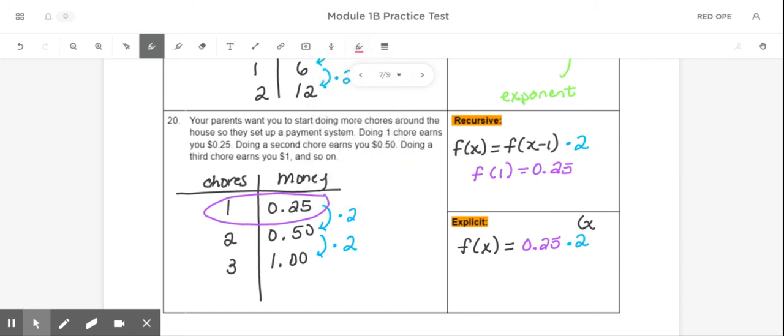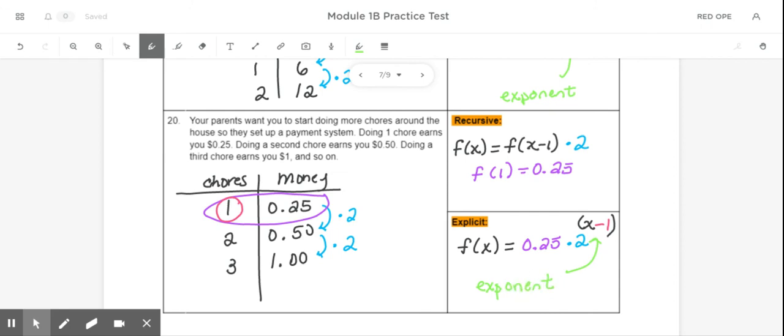And then we need to adjust our input to get back to 0. So because this table starts at 1, I would need to put x minus 1 here. And again, in this problem, we're using an exponent because it's a geometric sequence and the pattern is multiplication.